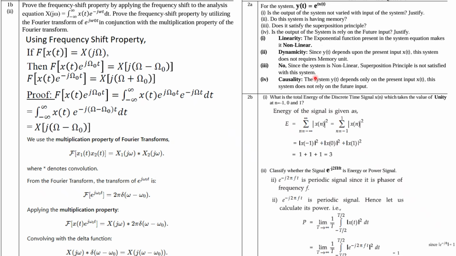Then causality: since it depends on the future, definitely this will be non-causal, right?